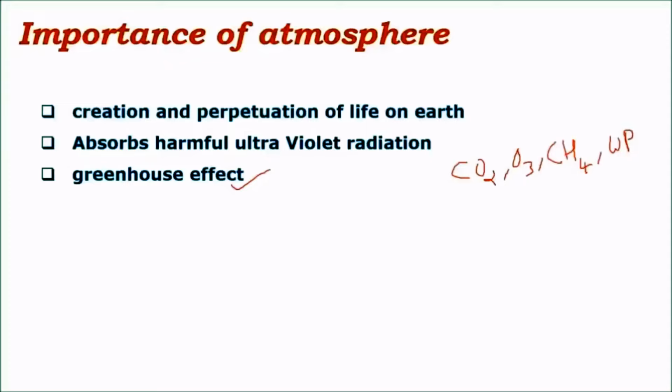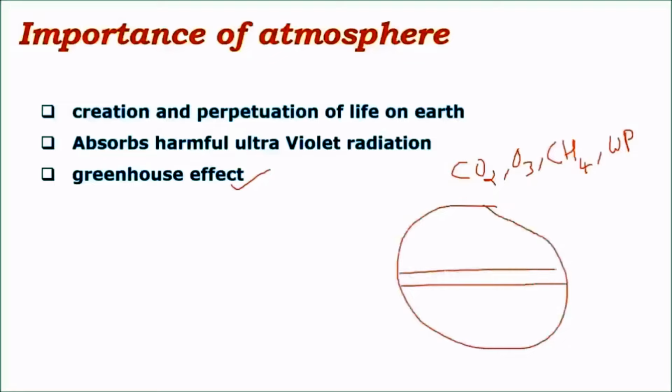We know that Earth receives sunlight in differential amounts. For example, the lower latitudes, that is the latitudes surrounding the equator, which are called tropics, receive a high amount of the sun's rays, whereas the higher latitudes present in temperate and polar regions receive a low amount. So if this is Earth, the regions surrounding the equator like tropics are energy surplus regions, that is they gain more of the sun's energy than is lost, whereas the upper regions, mainly temperate and polar regions, both in the southern and northern hemispheres, are energy deficit regions because here more heat is lost